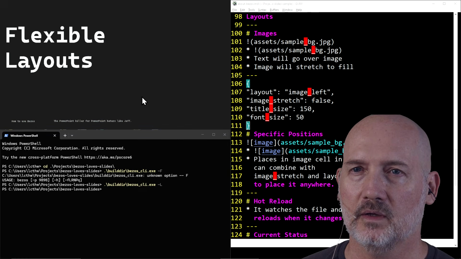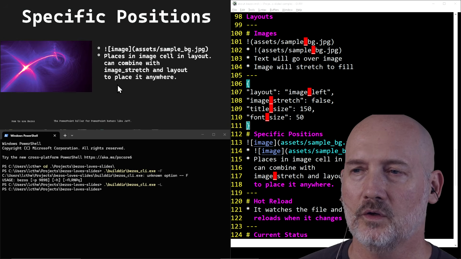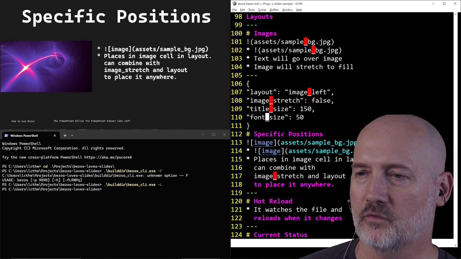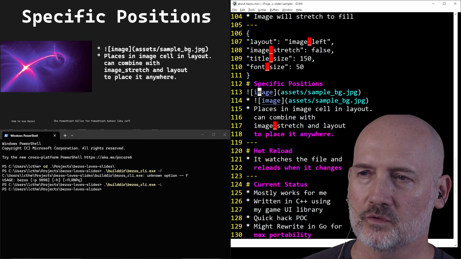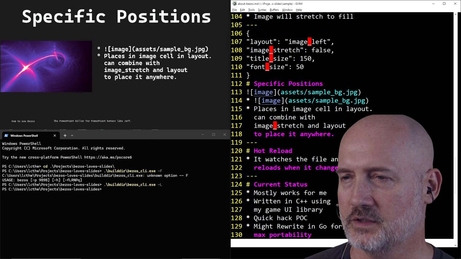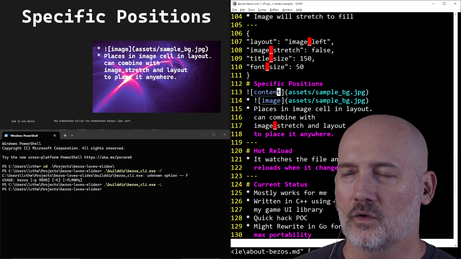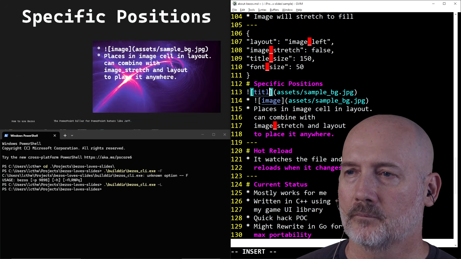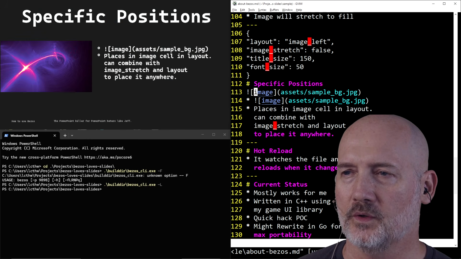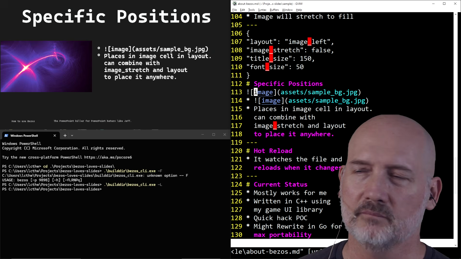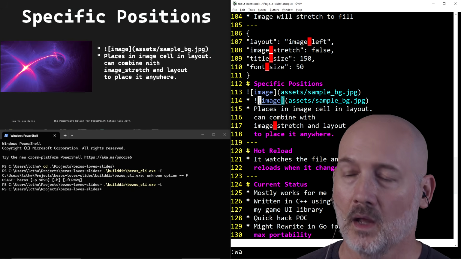I would say the only other thing is, you can change font sizes and colors, and you can move images around into specific areas. So if we look at this one, in the layout, I'll show you the layouts in a second. There's a cell named image. So if I change this to content, it'll move it over to the content space. If I change it to title, it moves it up there. You can kind of see it, right? So what you do is, this would be your alt text normally. In my setup, that's the image position, and you just pick a cell where it goes in. Okay, the layouts